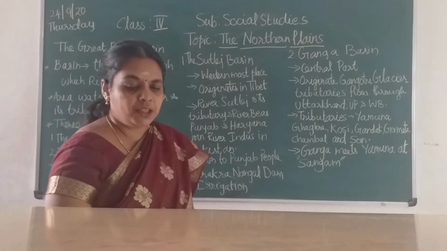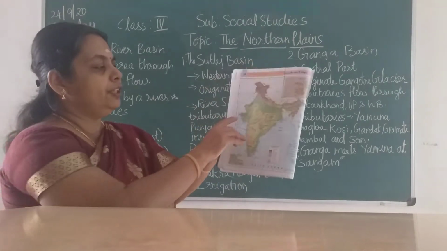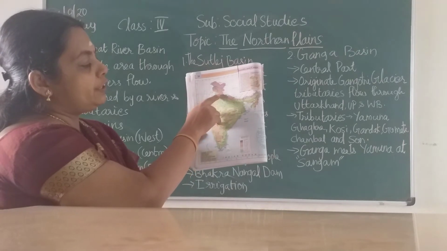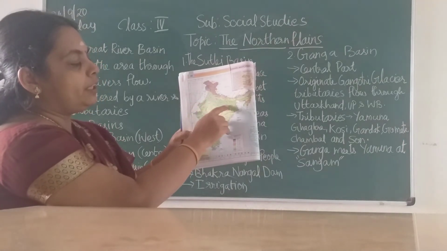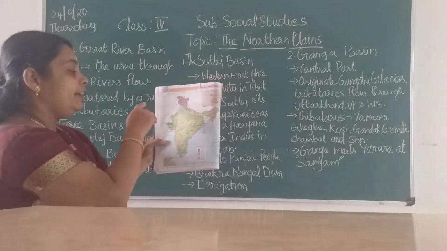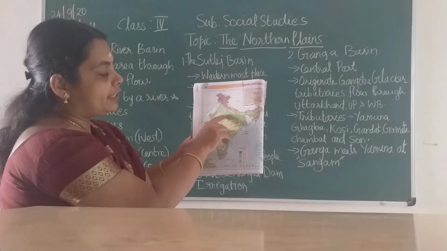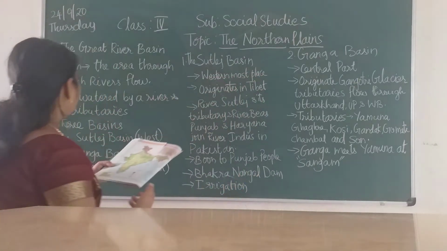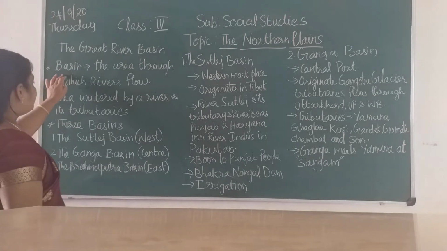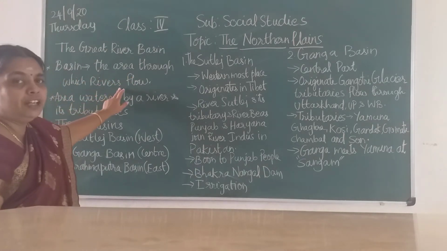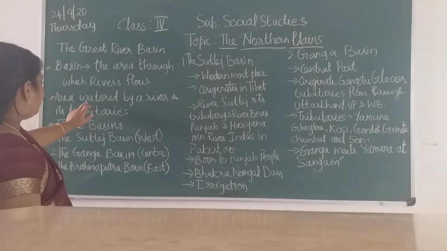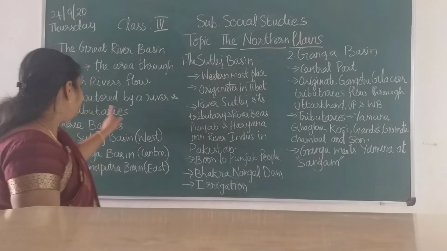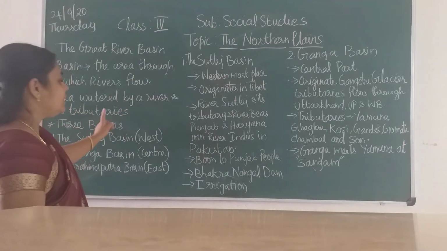So children, you could have observed in maps, these blue color lines are your rivers. It travels a path in one direction, it will start flowing. The land which covers the river's path is called your river basin. Or you can say it is the area watered by a river and its tributaries.